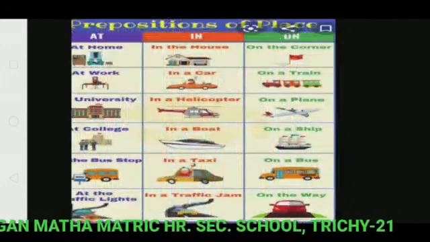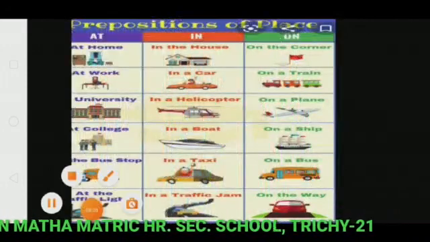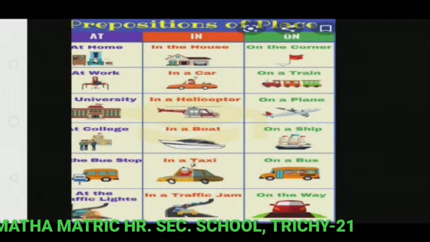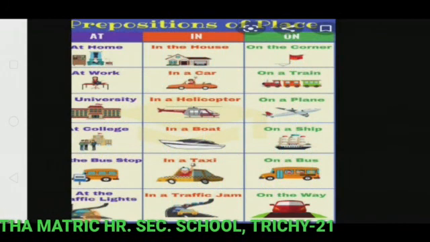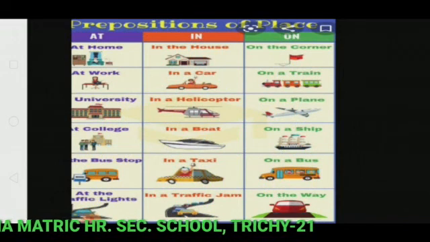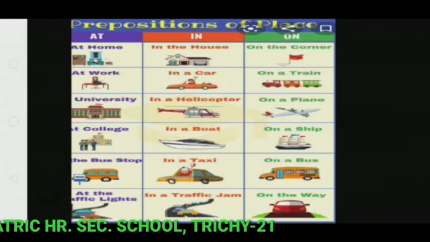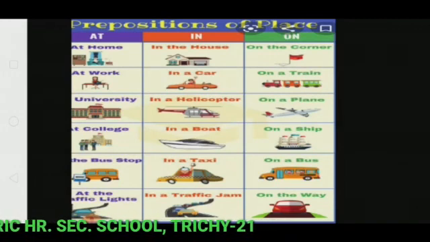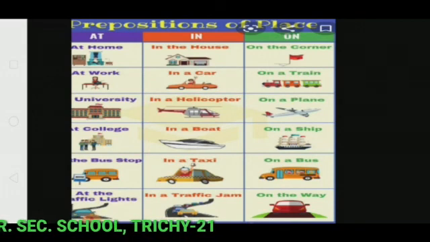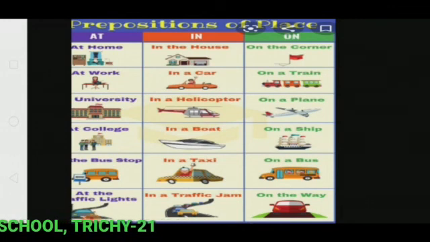preposition of place. At, in, on. At home. I am staying at home. In the house. On the corner. Corner is a place, so on the corner is a preposition of place.